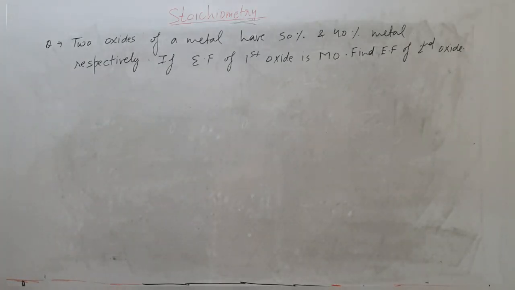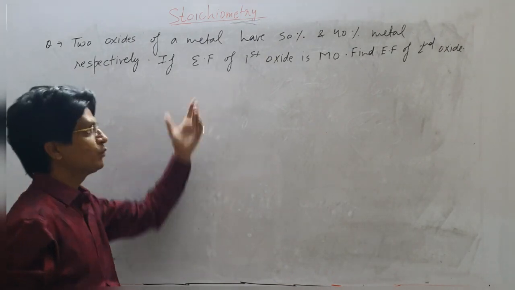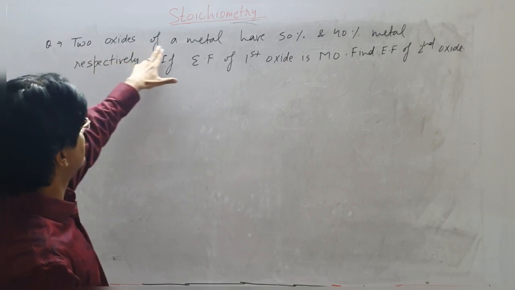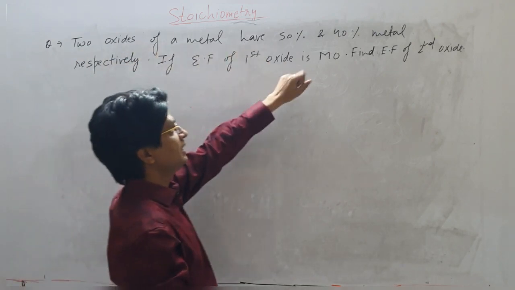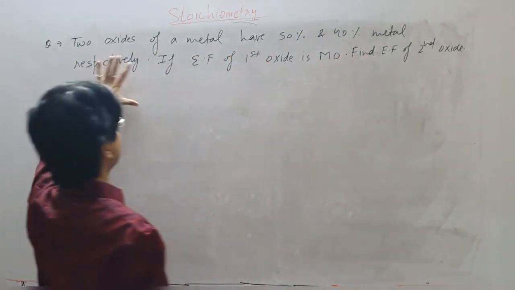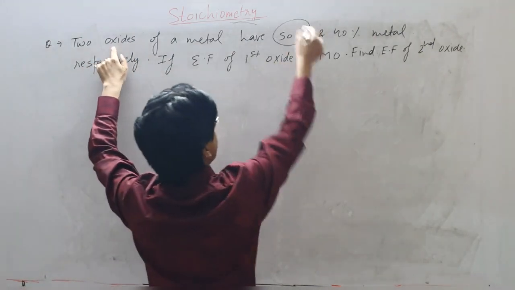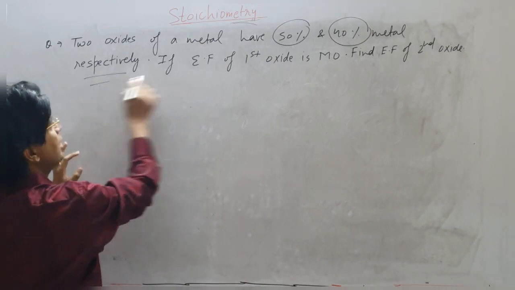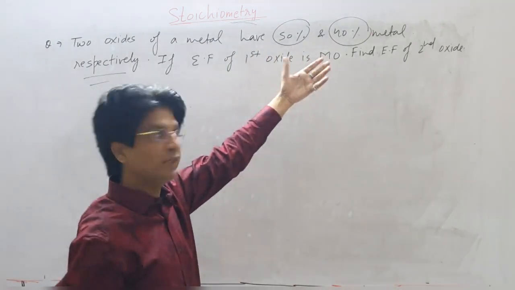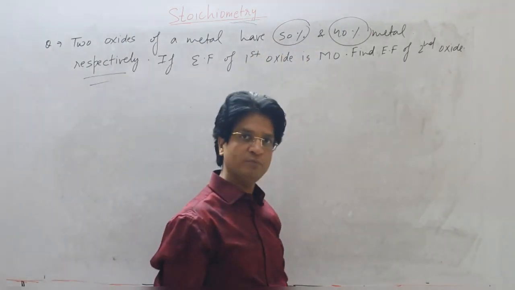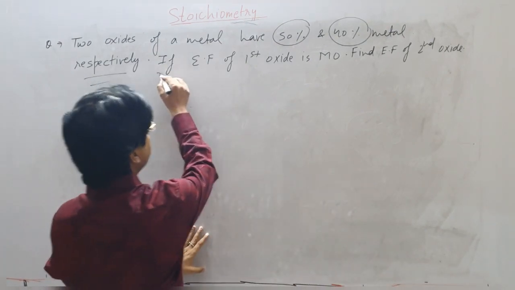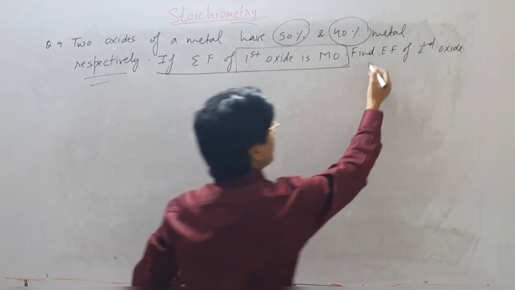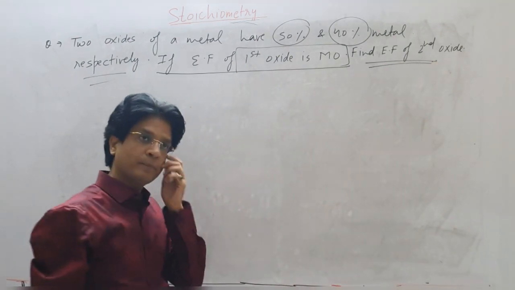This is a very famous question. You must have come across this question many times in your preparation. This question says two oxides of a metal have 50% and 40% metal respectively. The first oxide contains 50% metal and the second contains 40% metal. If nothing is given, it means the percentage is in terms of weight. So if the empirical formula of the first oxide is MO, find the empirical formula of the second oxide.